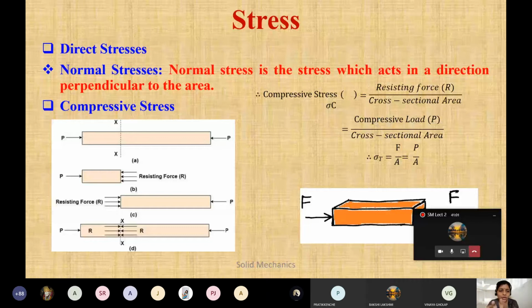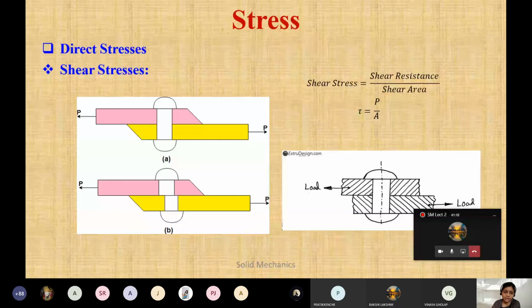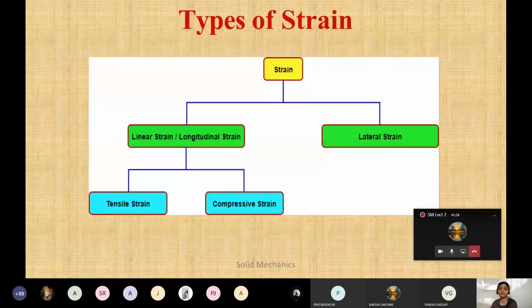The load is applied towards the axis. Yes, and due to that load, resistance force will develop, and that will try to compress the material. That compressive load divided by cross sectional area is called compressive stress, and due to that your compressive strain will generate. Always remember, compressive strain will be a decrease in length, and tensile will be an increase in length.